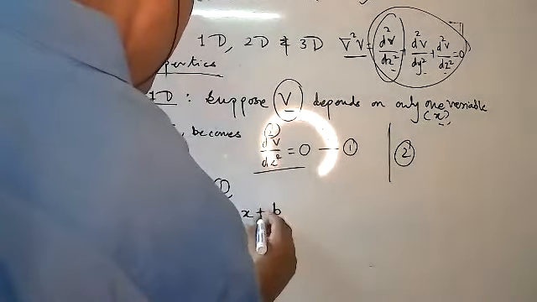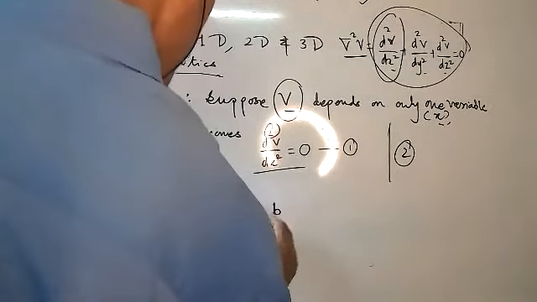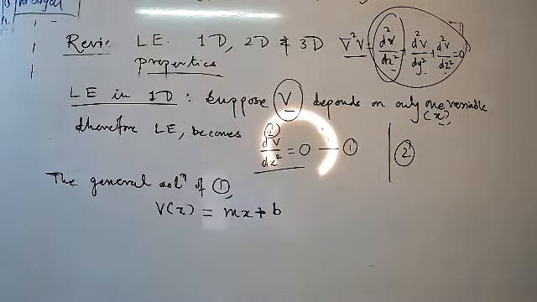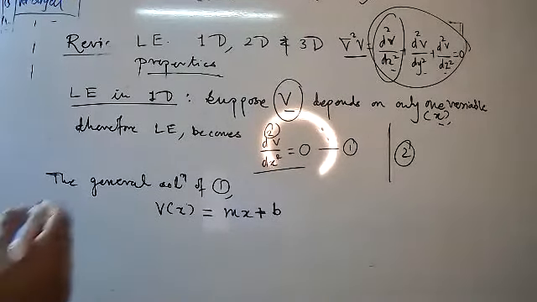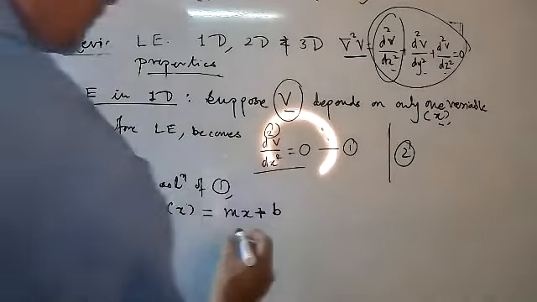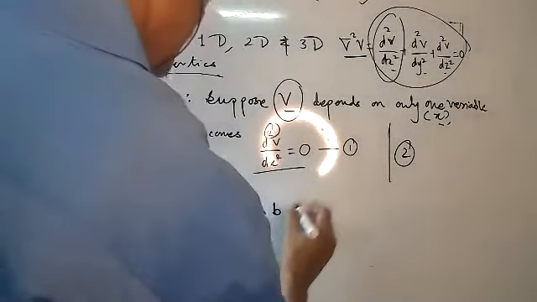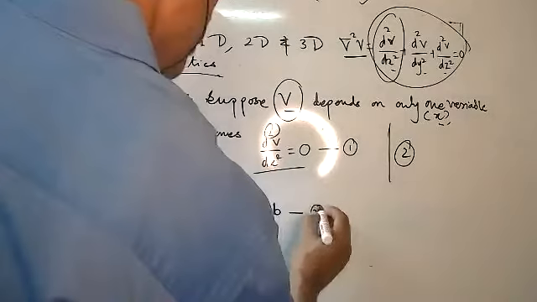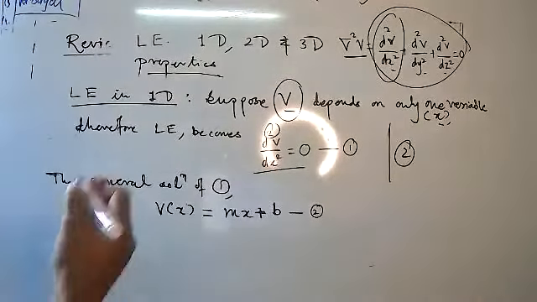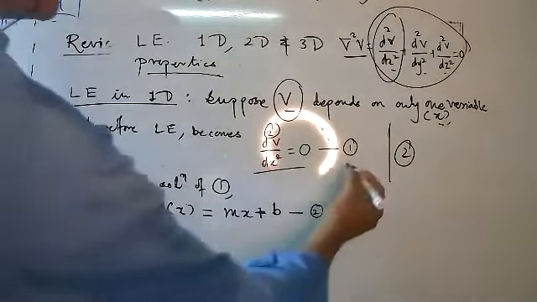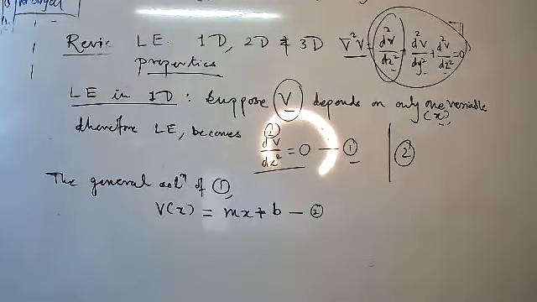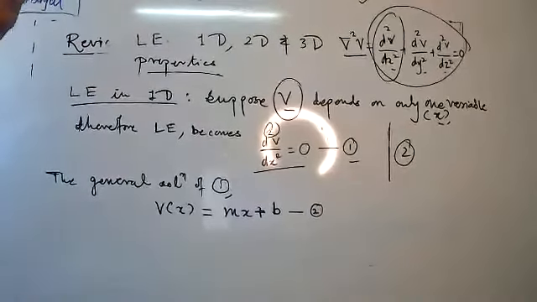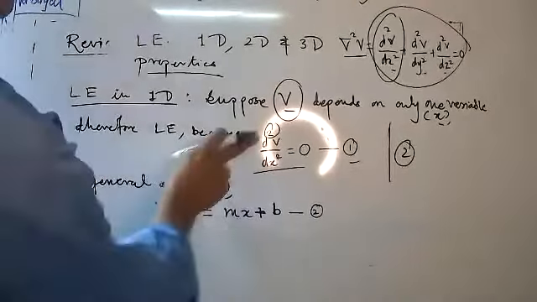Can you tell me what this equation is related to? Yes, this is the equation of a line, a straight line. This is equation number 2, the solution of equation 1, the differential equation, which represents the Laplace equation in the one-dimension case.